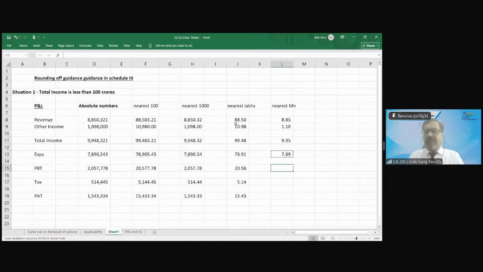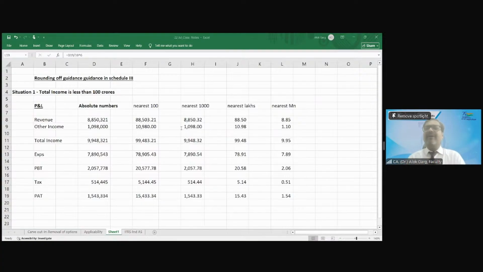Now, can you tell me what is the benefit of rounding off? The space will get reduced, sir, or it's easy to understand. Easy to understand, the space will get reduced. I totally agree with you. Geet, you are absolutely right. If a number is below the rounding off norms, then disclosure is required, for example with a hash or asterisk, and you can just say that it is less than the rounding off unit.